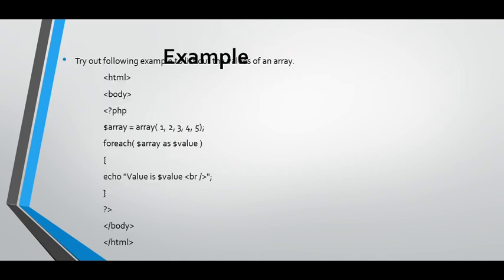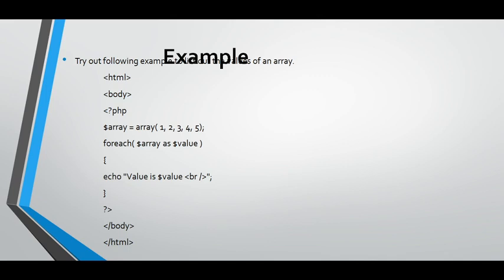Here, see the first one, array is my variable. Here I have created an array, because if you want to work with a foreach loop, you should create an array. See here, within the foreach loop, array as value.